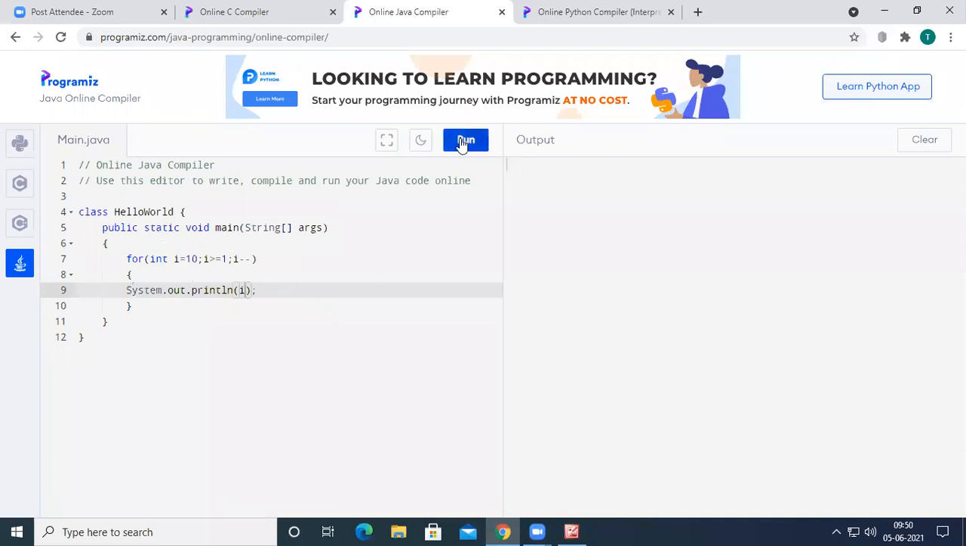Now if you run the code, you can see here it has printed the values 10, 9, 8, 7, 6, 5, 4, 3, 2, and 1. So it has printed the numbers from 10 to 1.